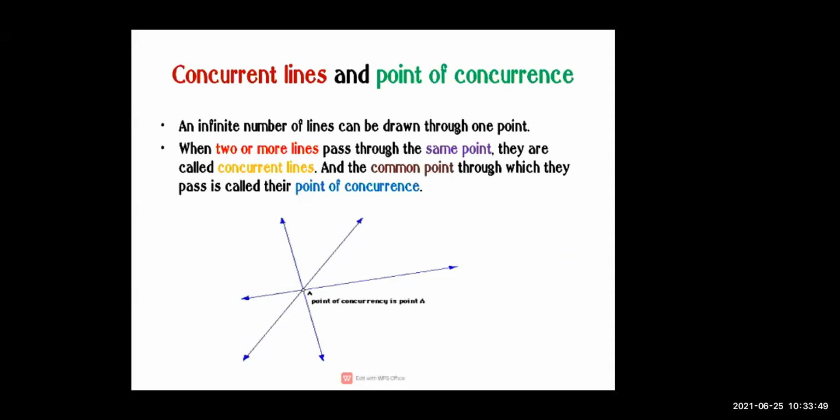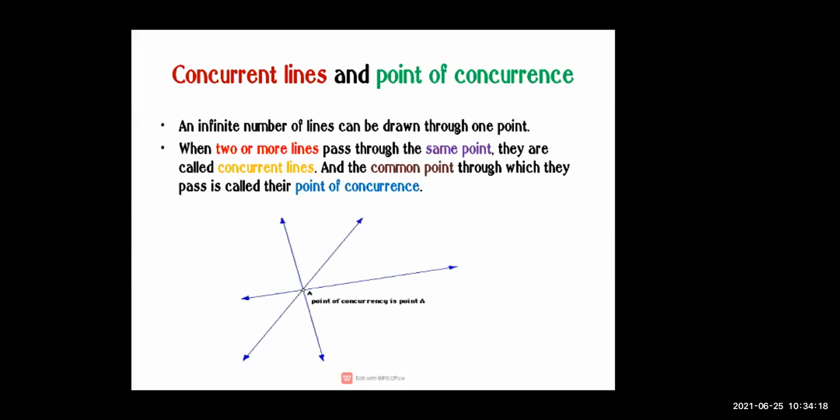When two or more lines pass through the same point, they are called concurrent lines. Concurrent line means, जब दो से तीन, दो तीन चार, जो भी कुछ लाइन एक पॉइंट से पास होता है, that line is our concurrent line.